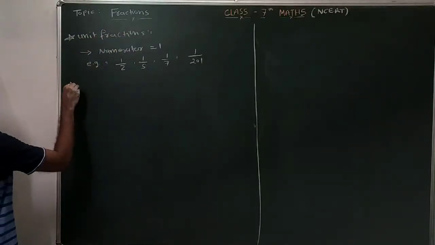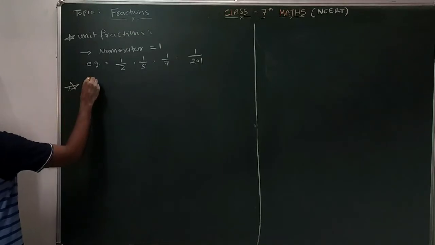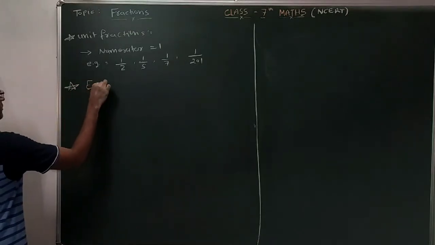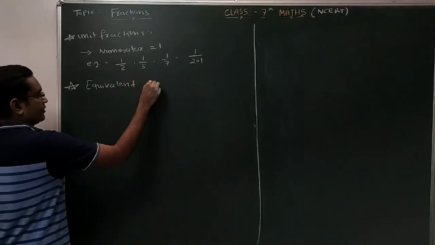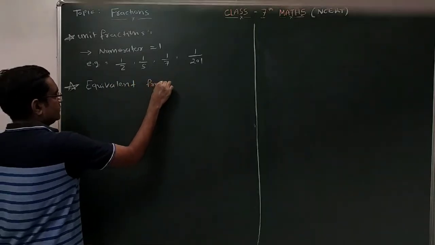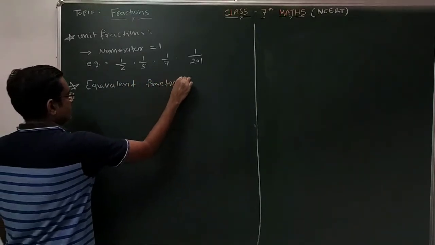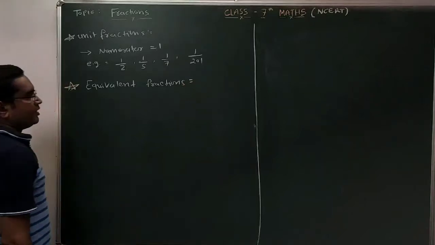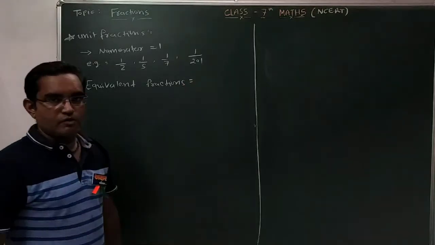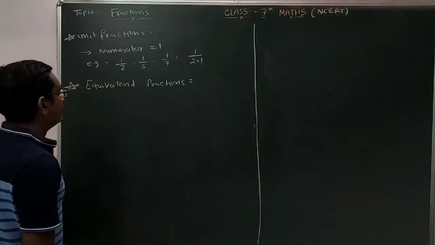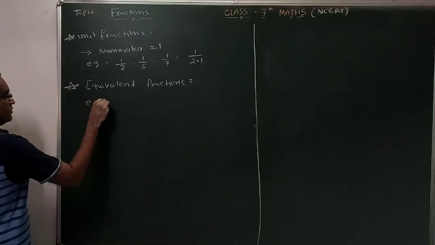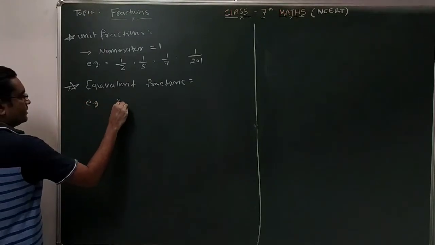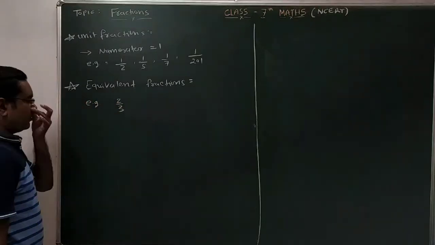Now, the next type is equivalent fractions. So what are equivalent fractions? Let us consider one proper fraction, 2 by 3.